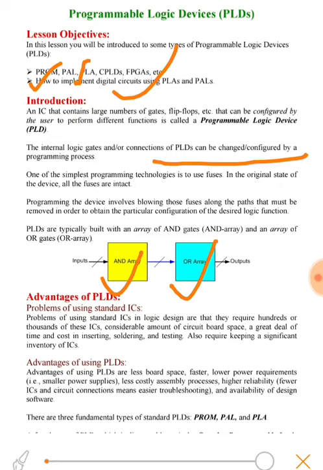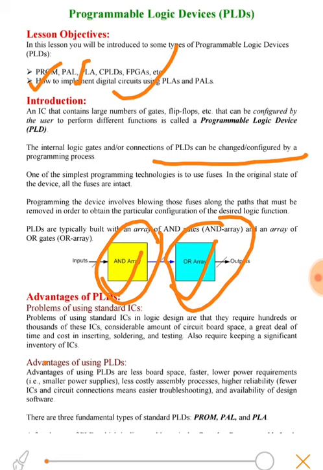Whatever function we want to implement, first of all we calculate the truth table of the function, and then find out the expression, what the min terms or product terms are, and what the sum terms are. The AND array is used to implement the product terms, that is min terms, and the OR array is used for sum terms, that is max terms.